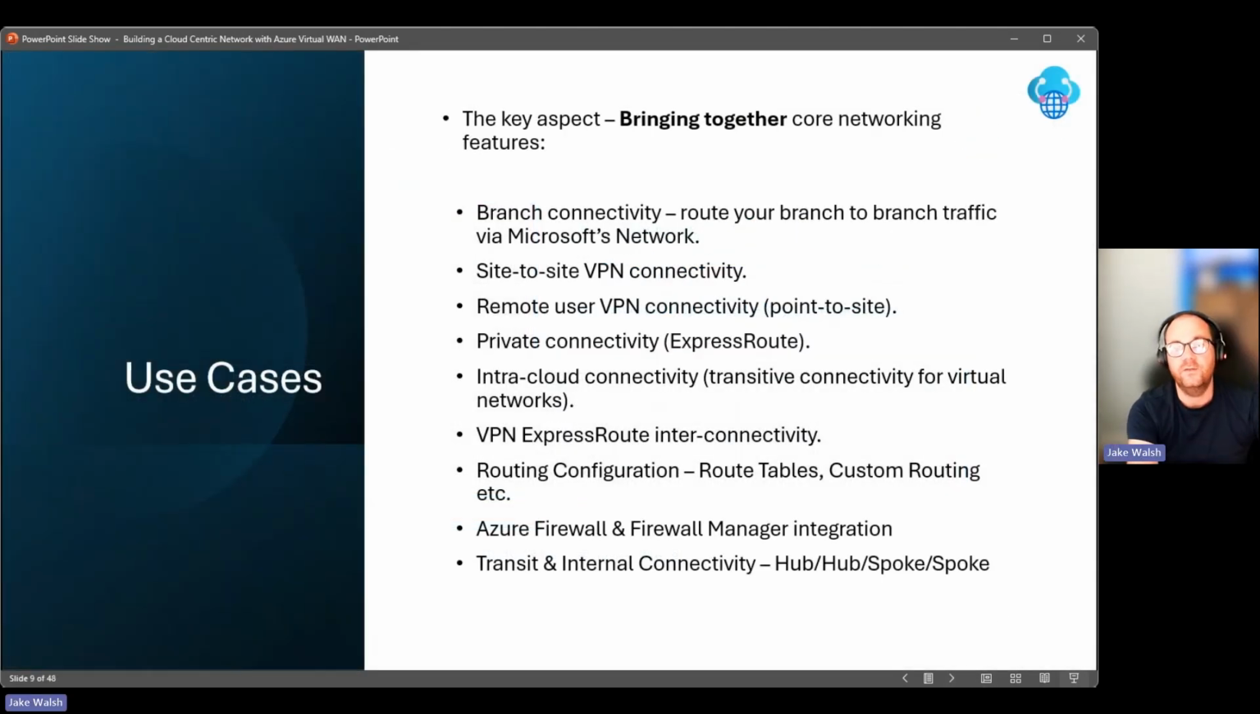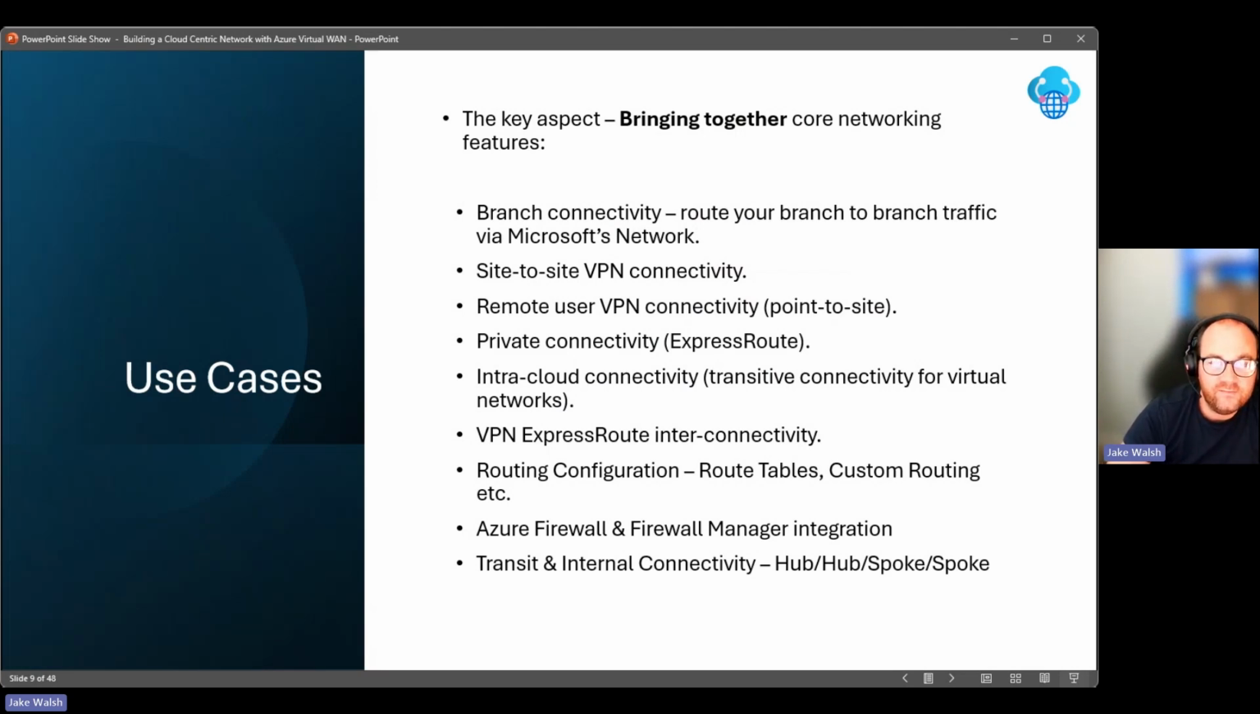So let's get on to some of the use cases and the key aspects. The key aspect, as I mentioned before, is bringing together core networking features. That's things like branch connectivity, routing branch-to-branch traffic via Microsoft's network. That might be geographically dispersed sites, for example, that you're using VPN connectivity for at the moment. It brings site-to-site VPN connectivity into Virtual WAN. We have remote user VPN connectivity via those point-to-site VPNs.